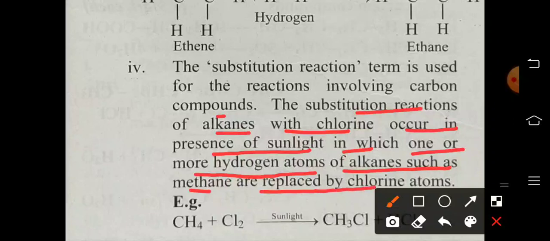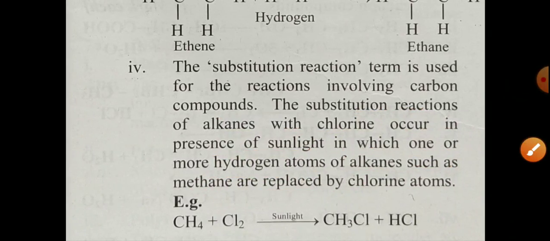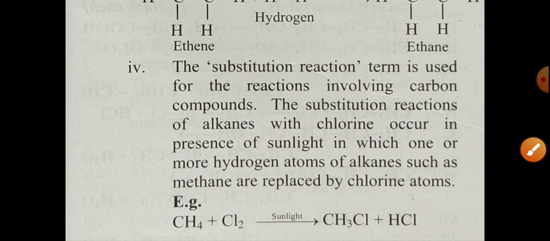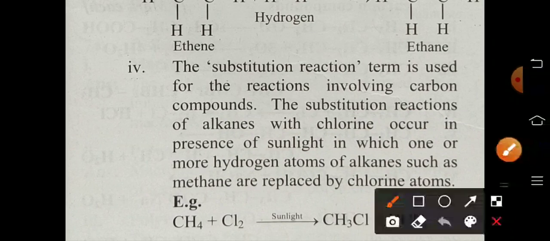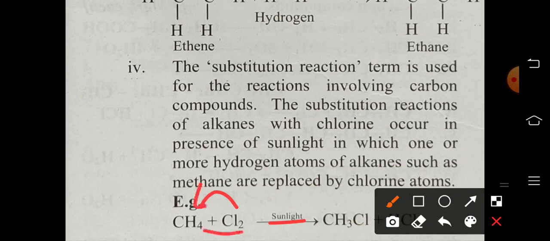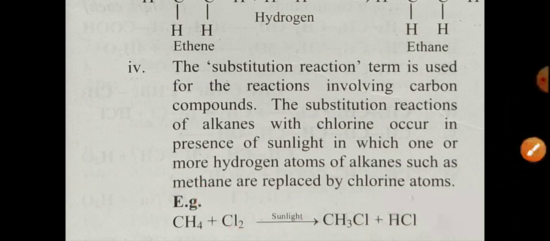Already we learned that 4 products are formed there. CH4, that is methane, plus chlorine in the presence of sunlight. One hydrogen is replaced by a chlorine atom, and chloromethane is formed, plus HCl, hydrochloric acid.